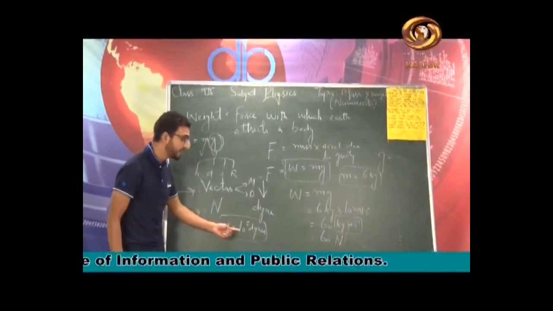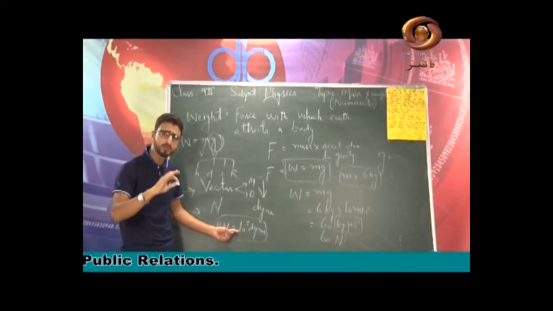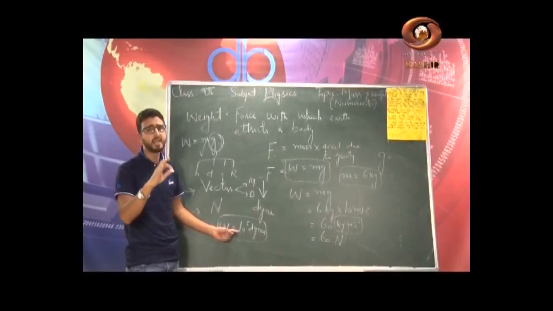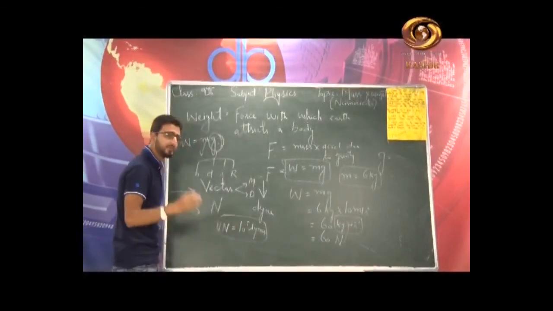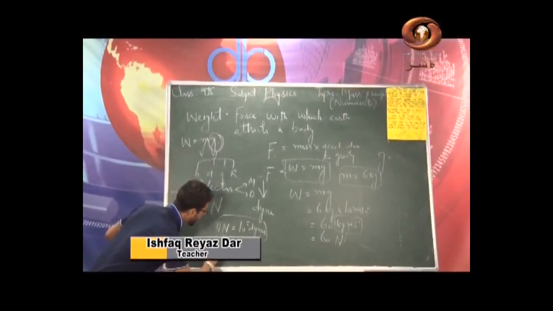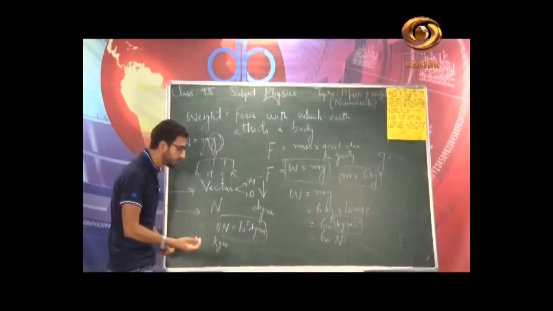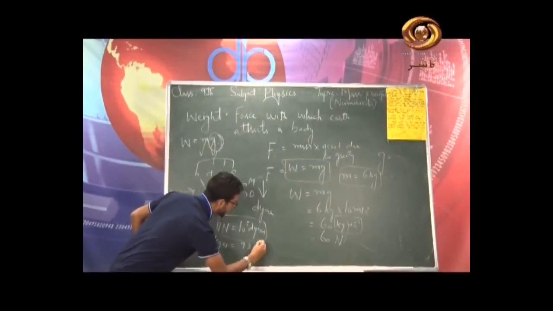This is when we take the absolute system of units into consideration. There is one more system of units in physics, that is called the gravitational system. And in the gravitational system, we have the unit of force equal to kg weight, which you can call kg weight or kilogram force. This kg weight is basically equal to 9.8 Newton.